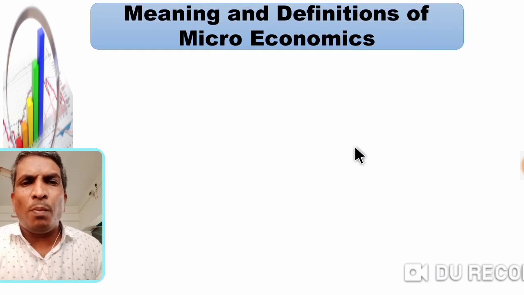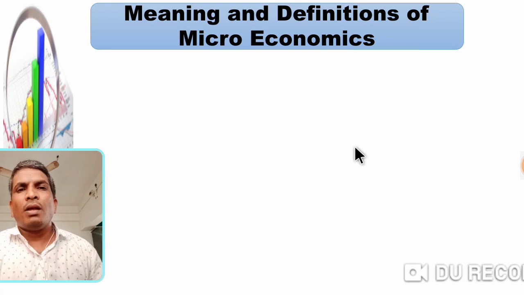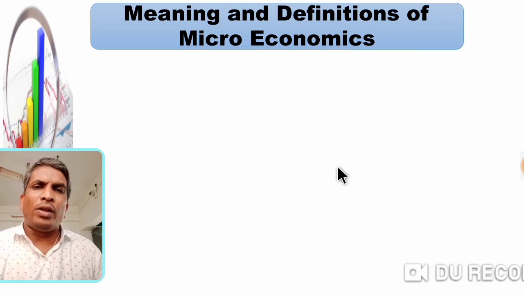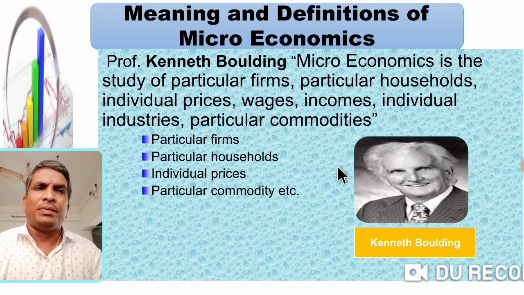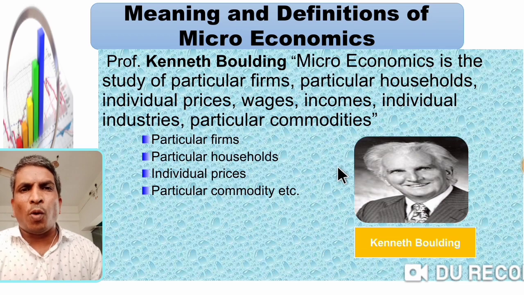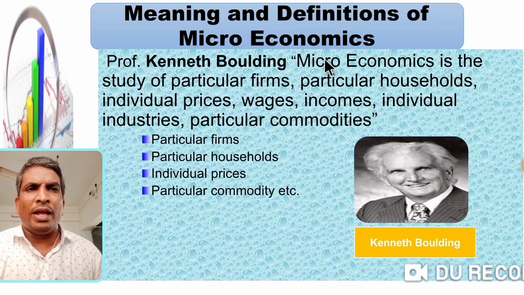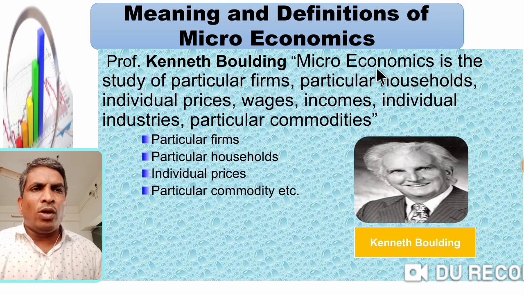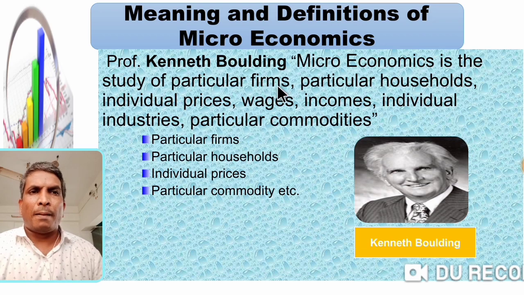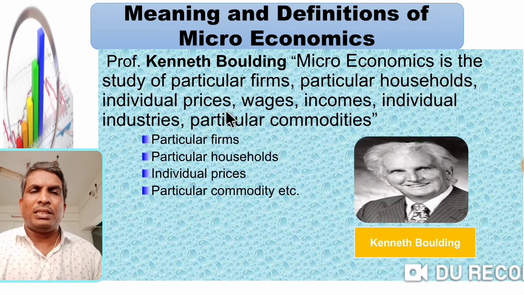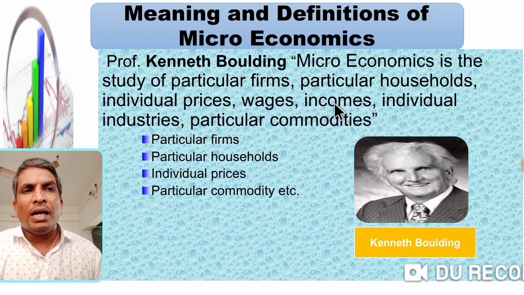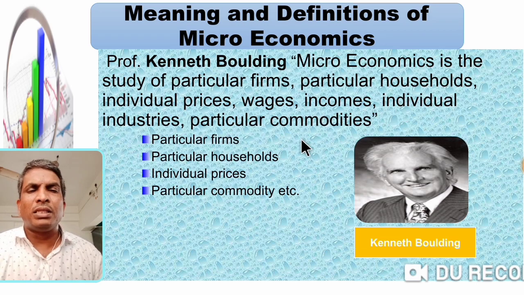Meaning and definition of microeconomics. Number 1, according to Professor Kenneth Boulding. Listen carefully and see here. Microeconomics is the study of particular firms, particular households, individual prices, wages, incomes, individual industries, particular commodities.